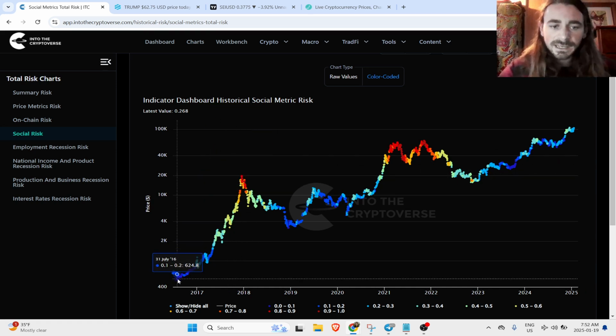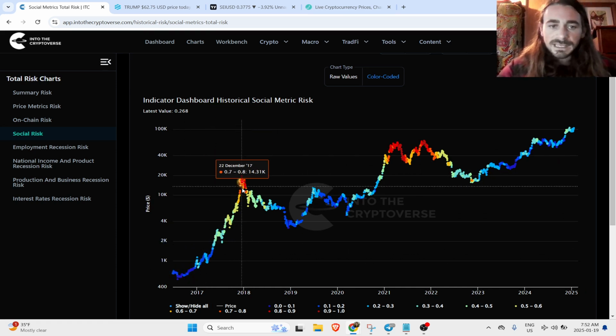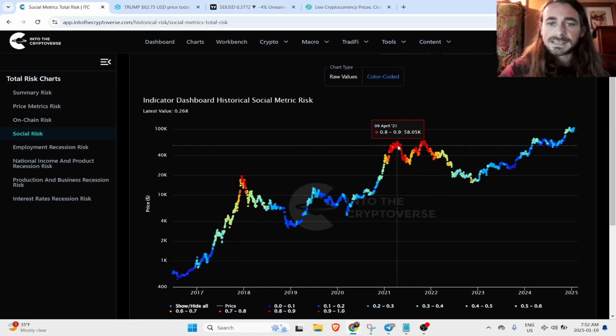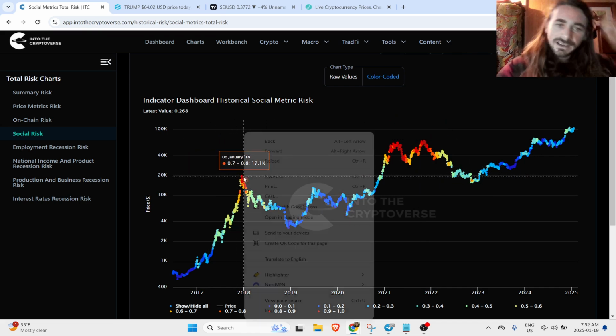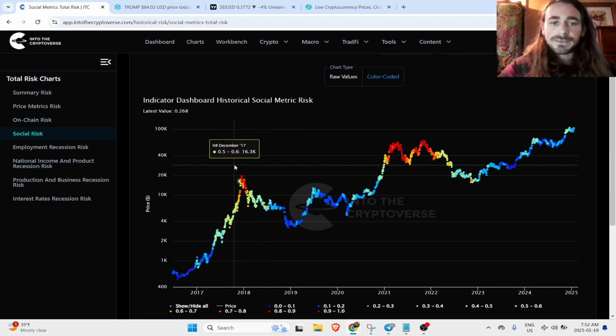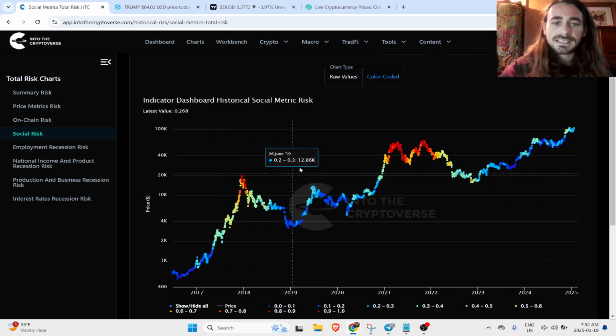We can see here that orange and yellow and red generally mean more overheated. You can see at the cycle peaks of the 2 prior cycles, social interest was very overheated, so lots of people were looking up Bitcoin and crypto. Everyone was trying to figure out how to get into the space after watching this massive run up.